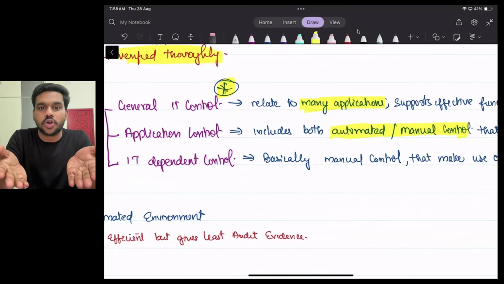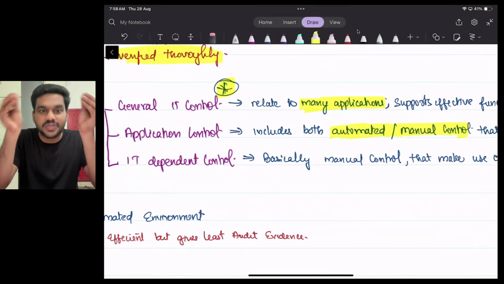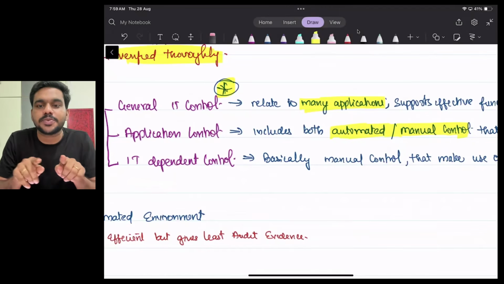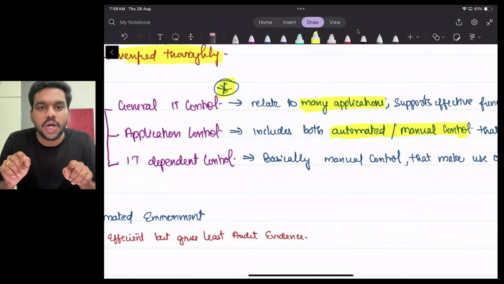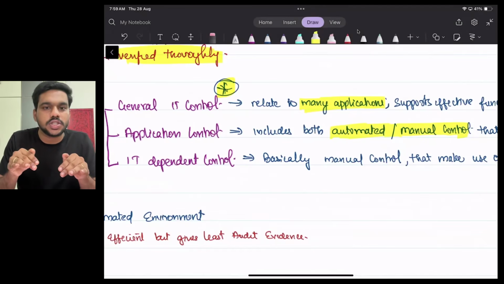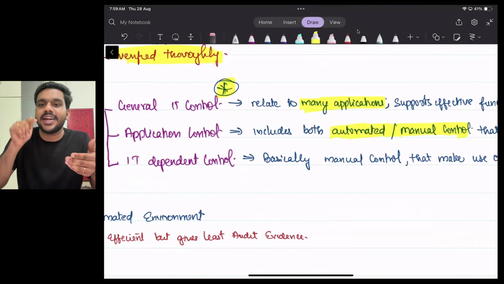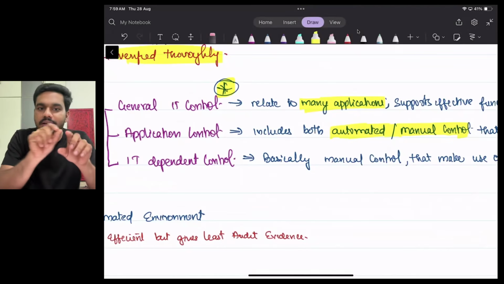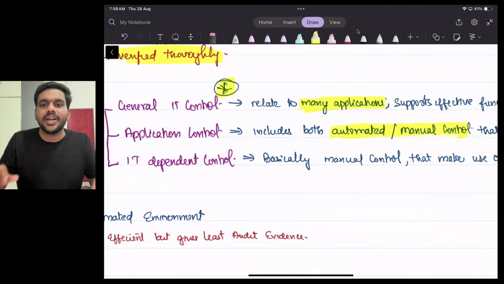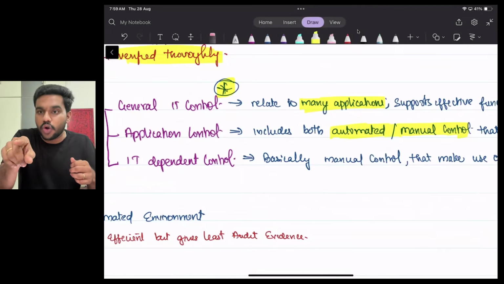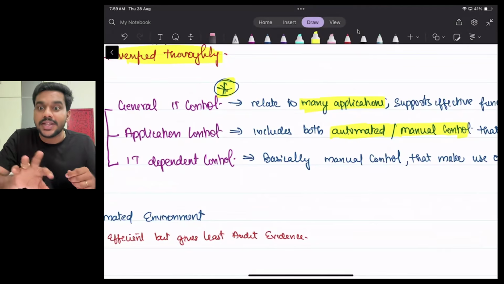Even this Zoom is an automated control application. What are the controls inside this Zoom? Say for example, I took a subscription of 100 people. Can 200 people join this particular session? No, only 100. So when the 101st person tries to attend, it will show a message like already full, right? And what is the manual control? I can decide who can watch this class. If I don't want you to watch this class, I can remove you. That is a manual control.